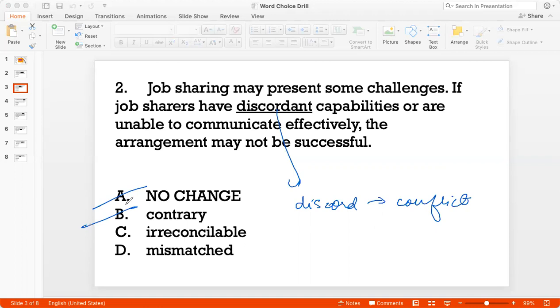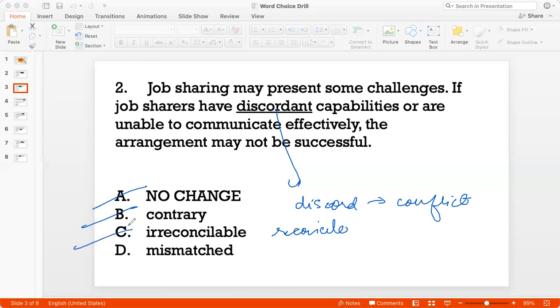Irreconcilable is not a good word in this context. Irreconcilable comes from the word reconcile. It's the opposite of that, right? So when you can't reconcile differences, right? So reconcile is normally used for differences or for conflicts, right? So to try to tone down or try to finish those differences is to try to reconcile them. So again, it's used in the context of differences, right? And it can't really be used for capabilities. So I don't like C.